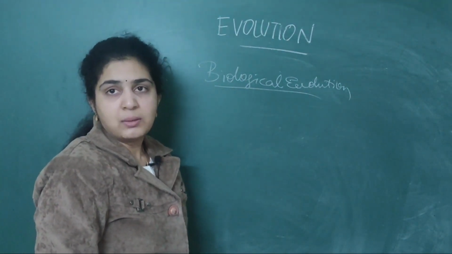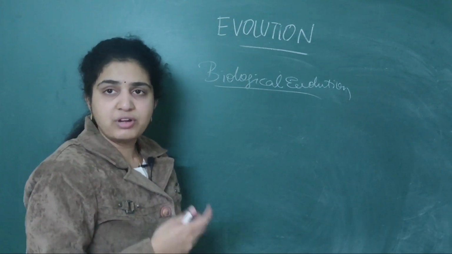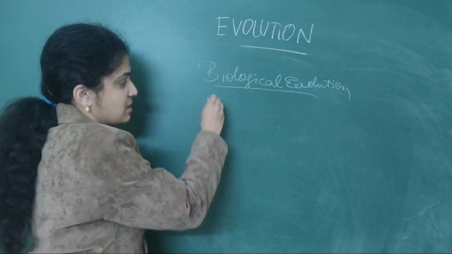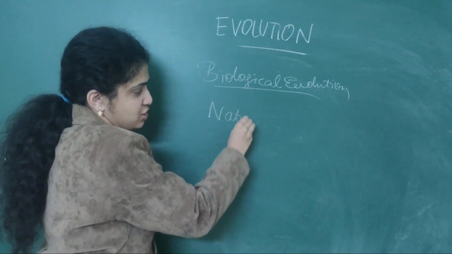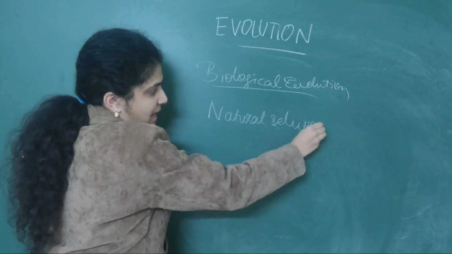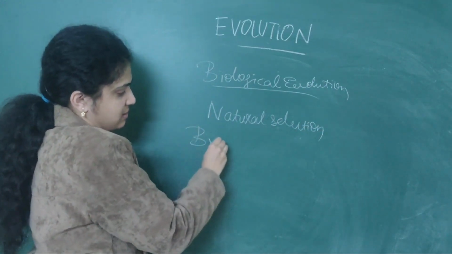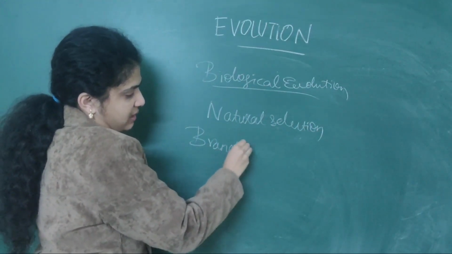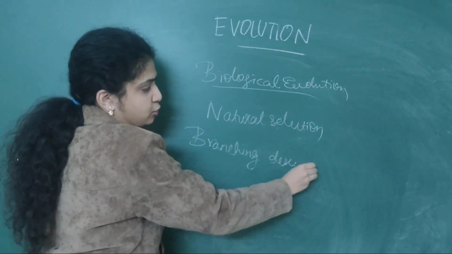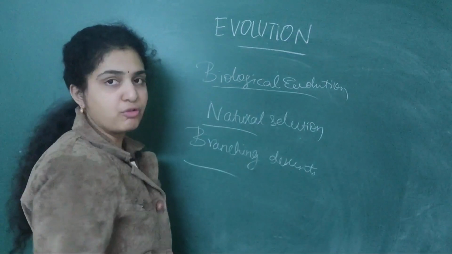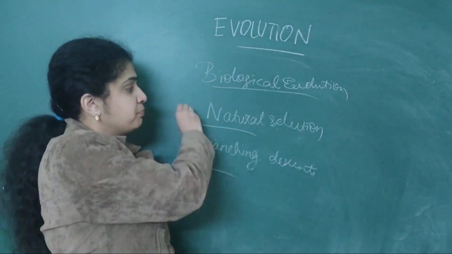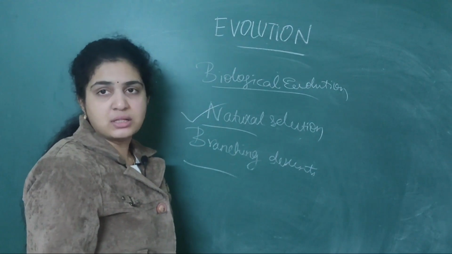Basically, the essence of Darwin's theory is two important points: natural selection as well as branching descendants. So these are the two ideas which were put forward by Charles Darwin. He basically proved the natural selection theory.